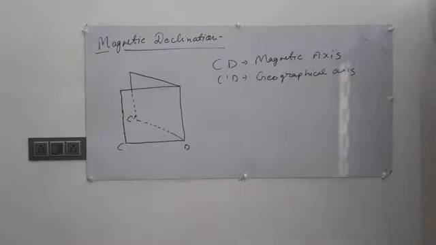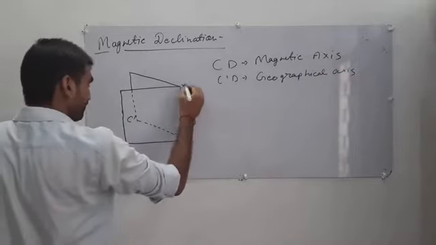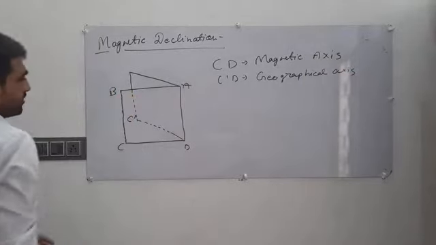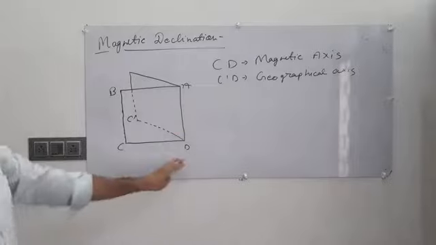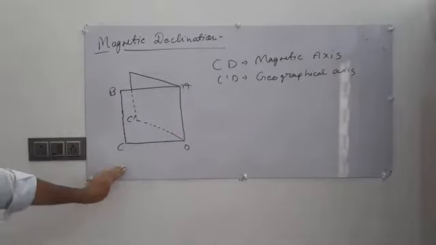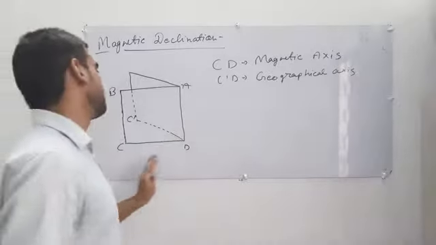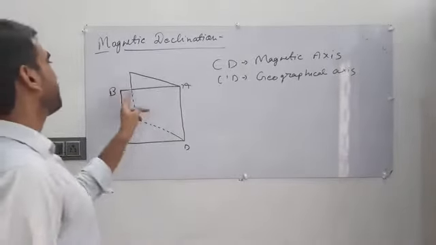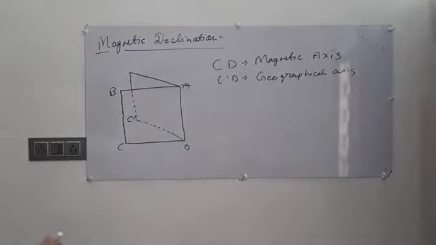And the plane ABCD is the magnetic meridian at magnetic axis CD. Okay, so this plane is called the magnetic meridian.